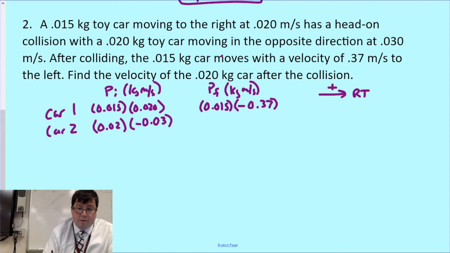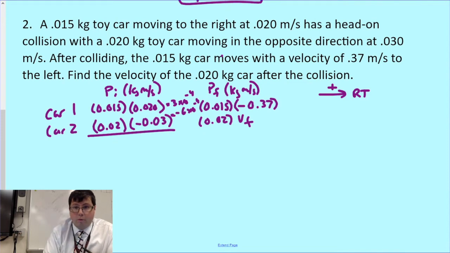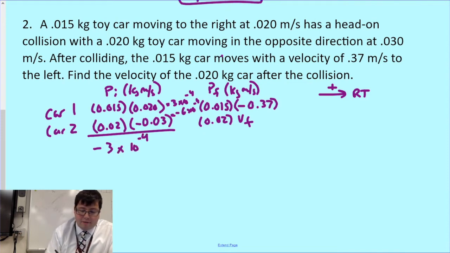I do not know the velocity of car 2 after the collision, so that's going to be 0.02 times VF. So go ahead and add these up here. 0.015 times 0.02 is 3 times 10 to the minus 4th. 0.02 times negative 0.03 looks like that's negative 6 times 10 to the minus 4th. So in total for my initial momentum, I get negative 3 times 10 to the minus 4th.